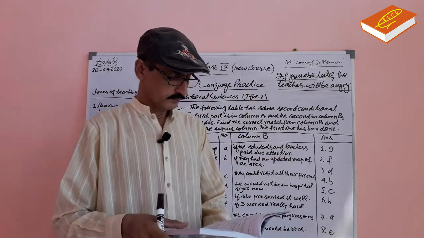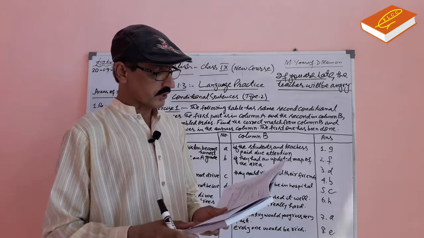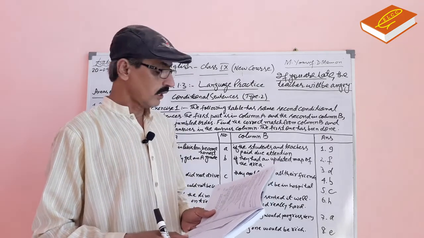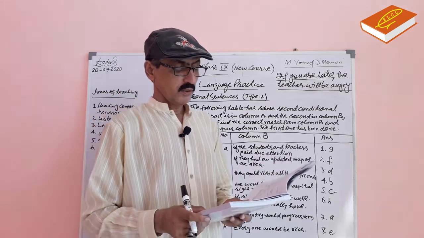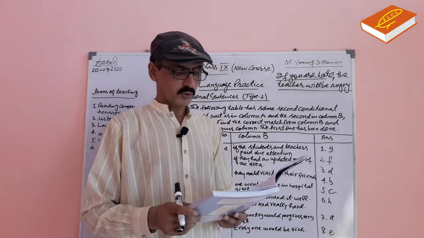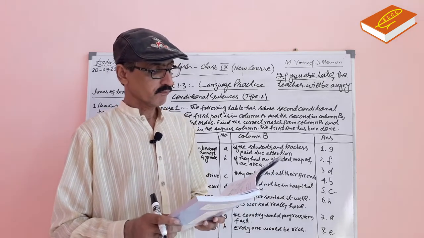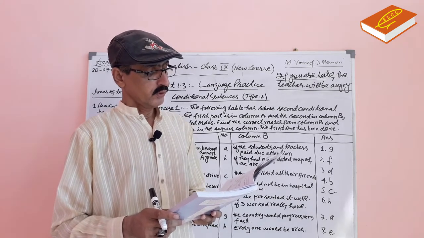Now, exercise 2. You have to write complete sentences. The first part of the sentence has been given, and for the second part, only the verb has been given. Let's read exercise 2.